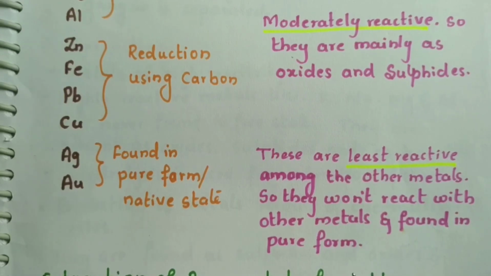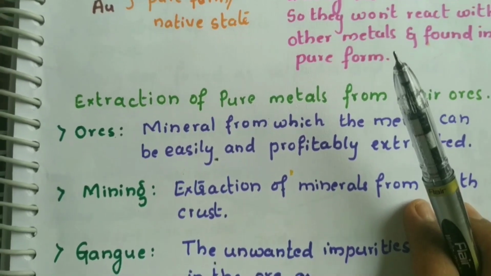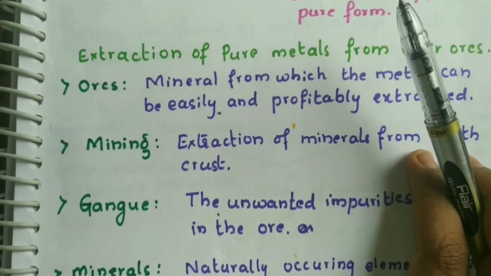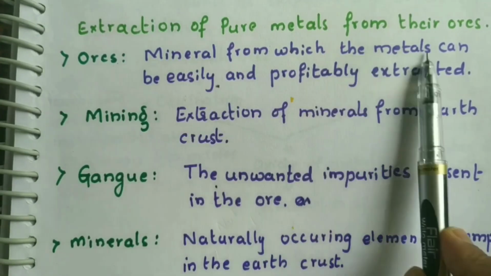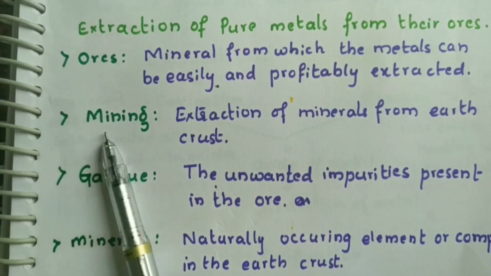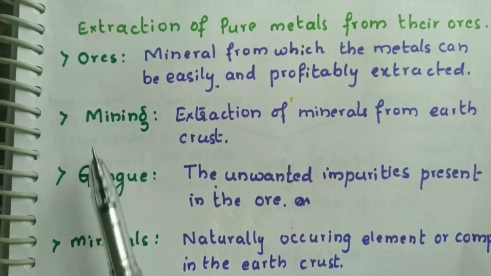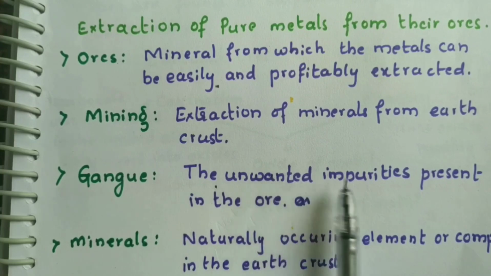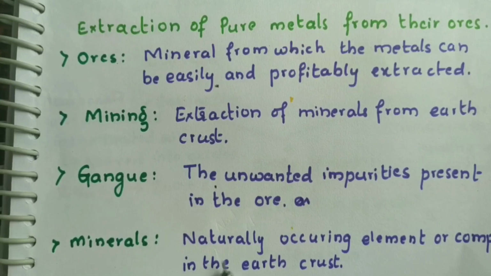Next, before going for the extraction of the metals, we will learn a few terminologies and definitions with regard to metallurgy. See, first what I have written here, ores. Minerals from which the metals can be easily and profitably extracted are called ores. What is mining? Extraction of minerals from the earth crust is called mining. What is gangue? The unwanted impurities present in the ore are called gangue. What are minerals? Naturally occurring elements or compounds in the earth crust are called minerals.